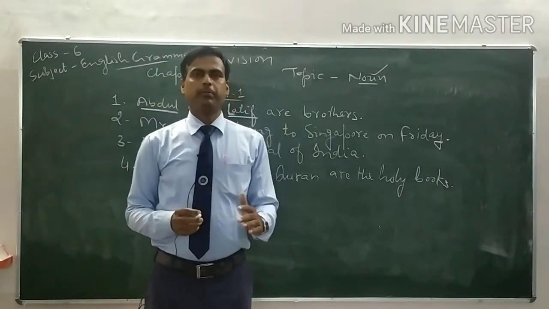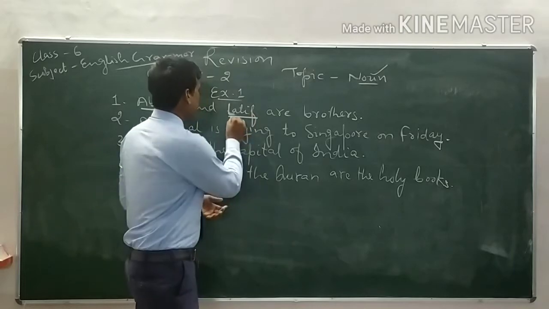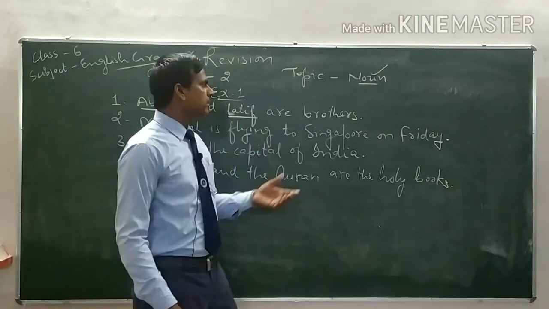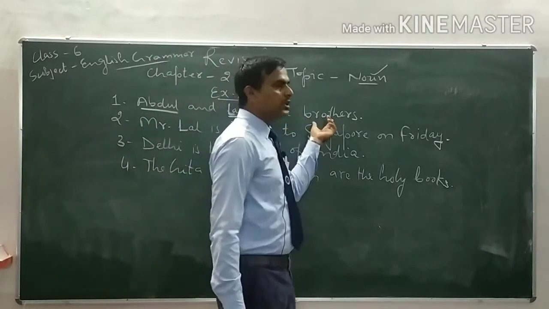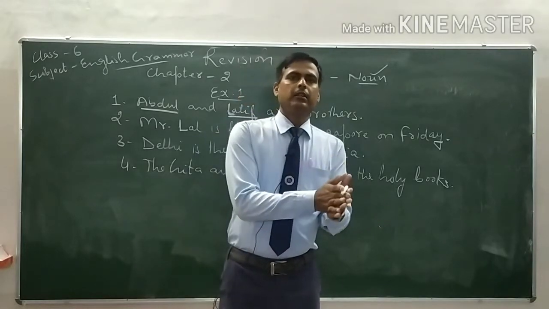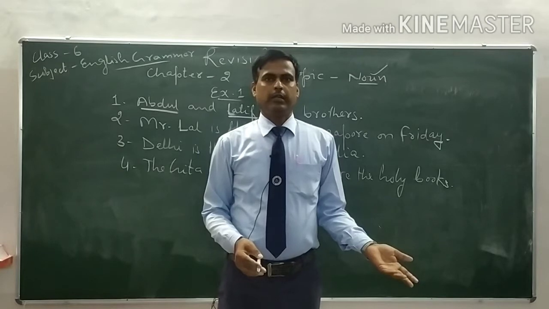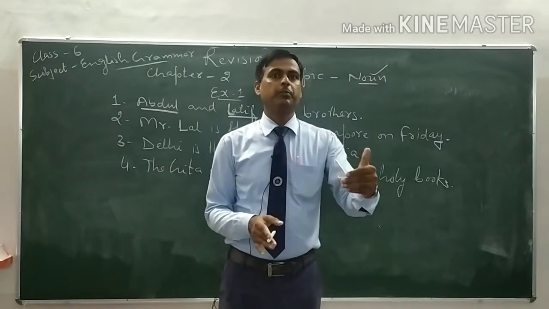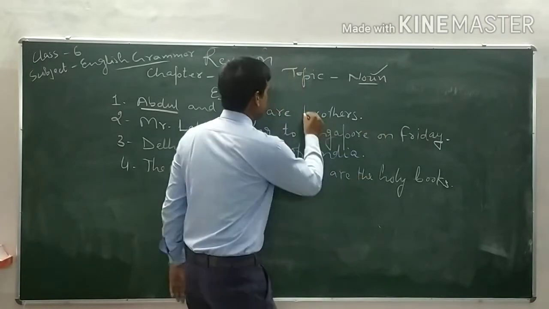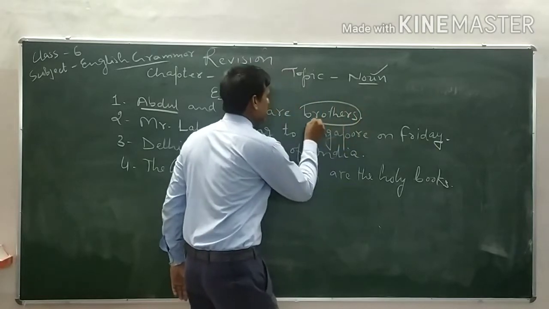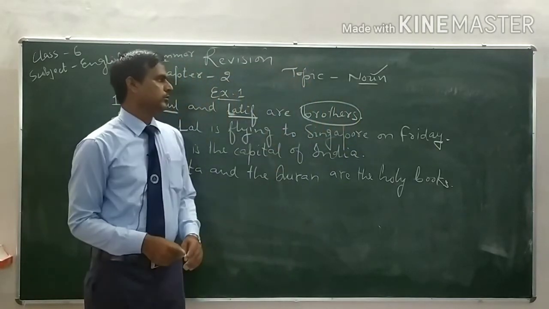That's why this is proper noun. So we have to underline proper noun and encircle the common noun. Brothers. Brothers is a name that is given in common. It is not the name of any particular person. That's why this is common noun. Brothers is the common noun.